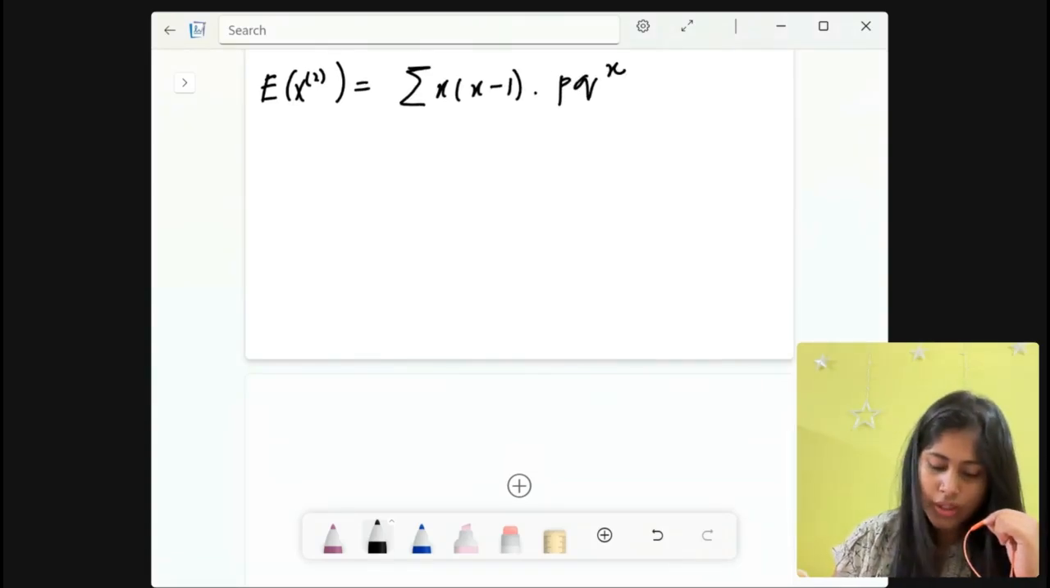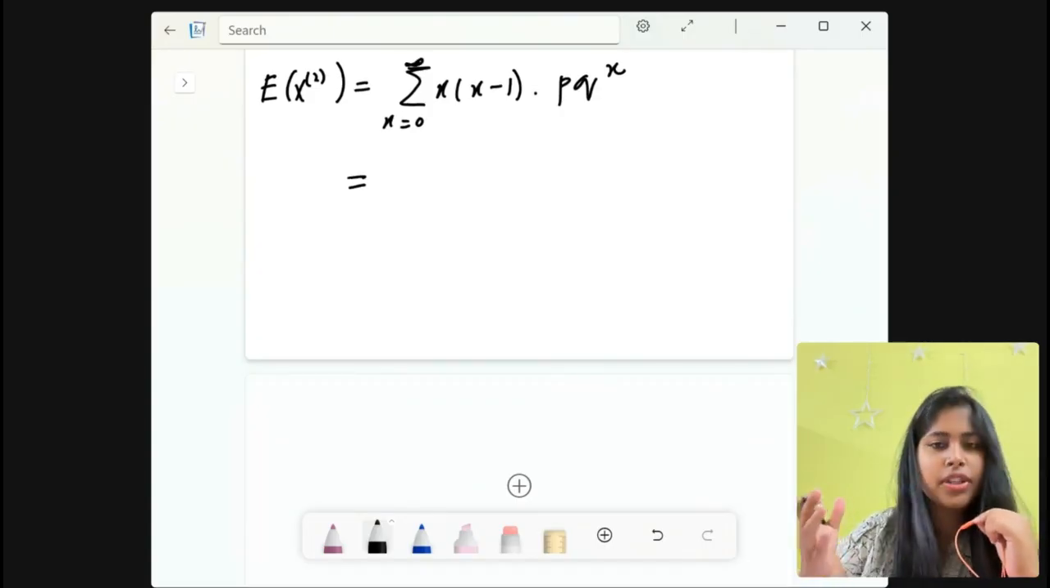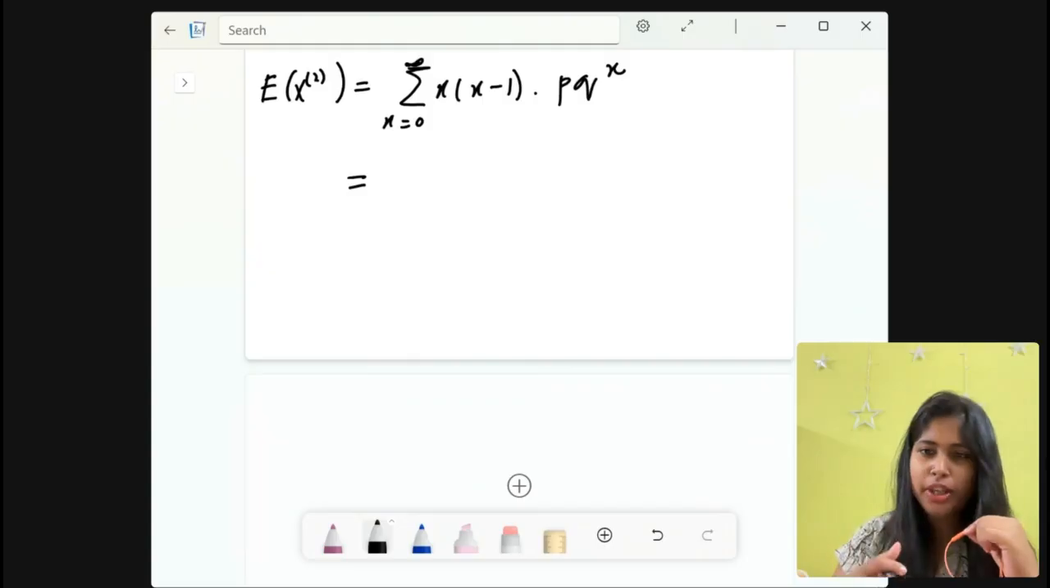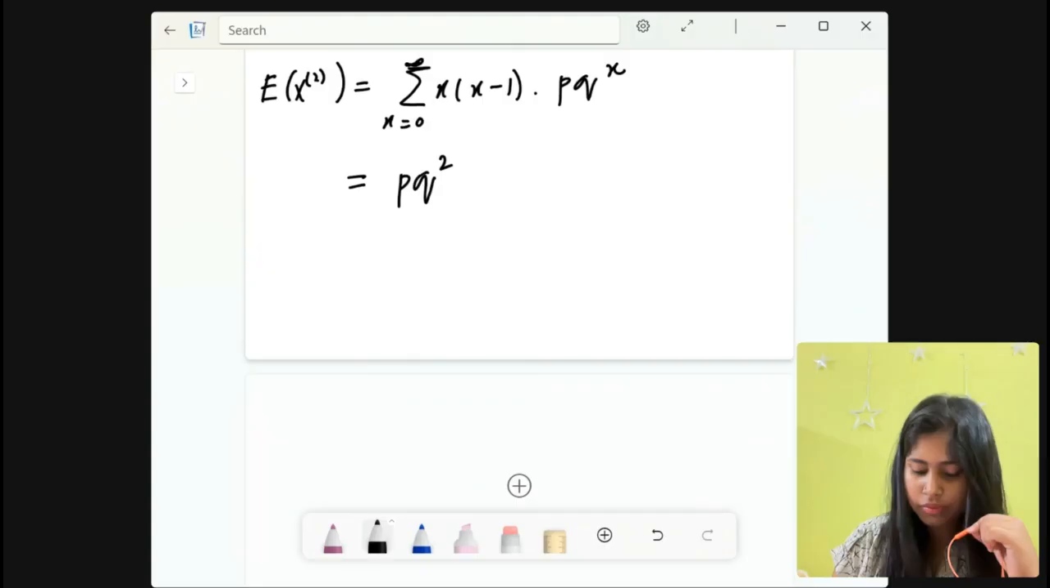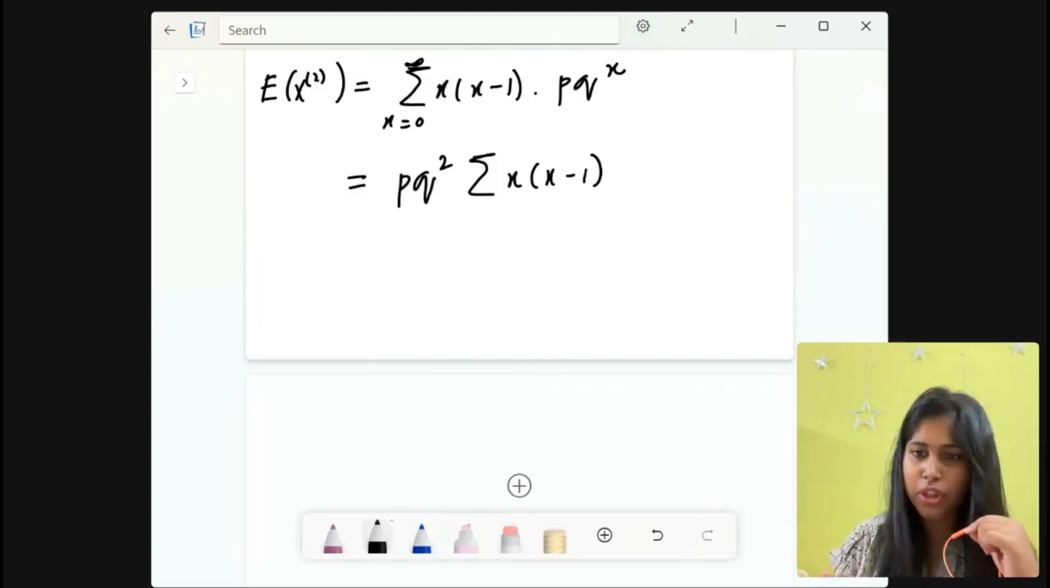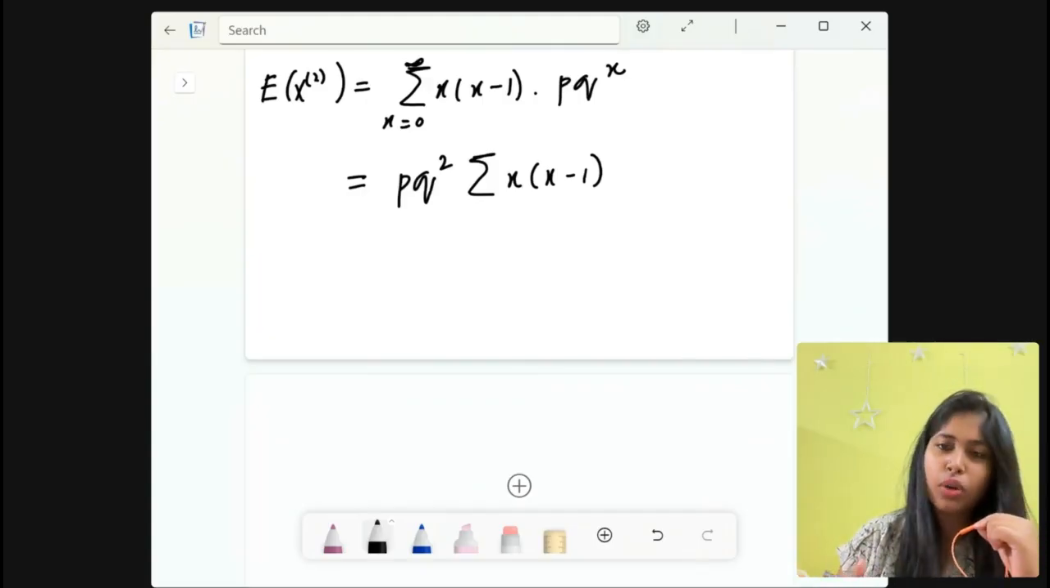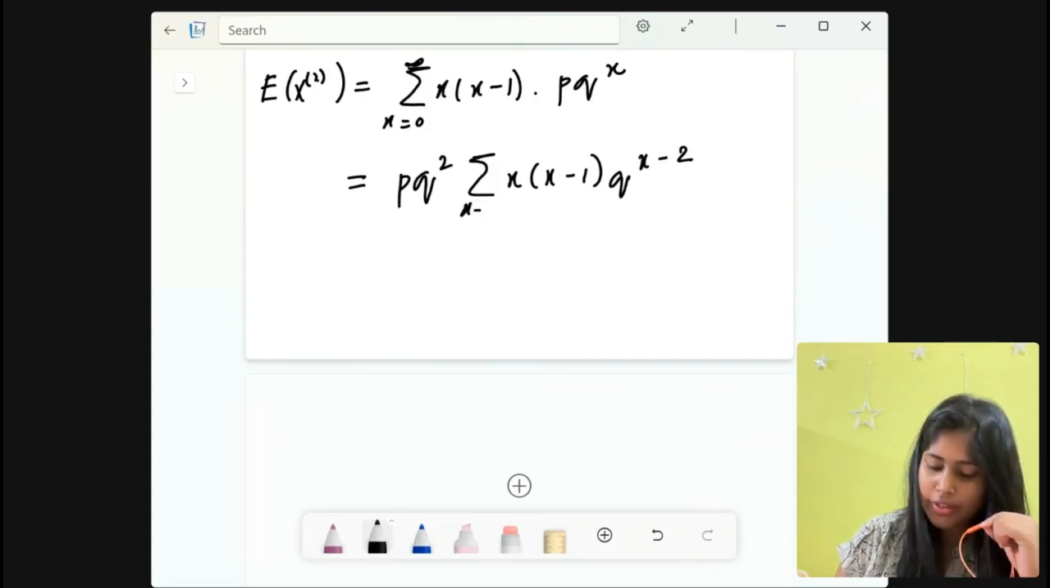All right. Now see, x equals 0 to infinity for the first term. Now if we take out p and q square outside of this summation, then what are we left with? Let us see. P q square, then we are left with x into (x minus 1). We have taken out this p and we were having x number of q's. Now if we take two q's outside, then we are left with q to the power x minus 2, right? So q to the power x minus 2. All right. And the limit will change to x equals 1 to infinity.